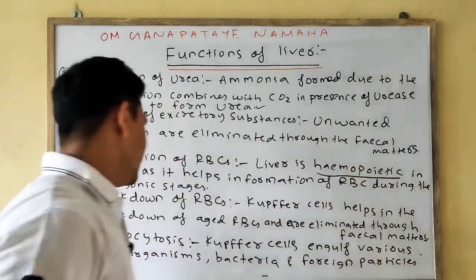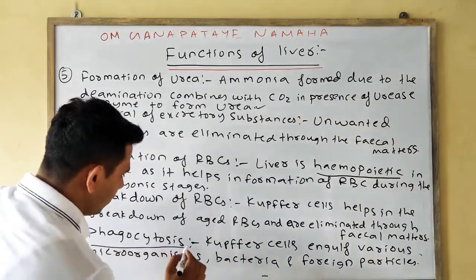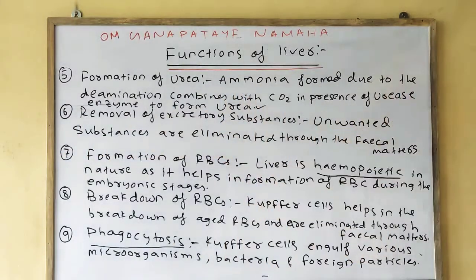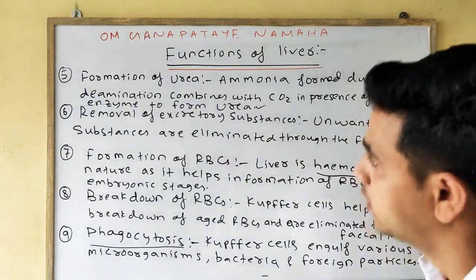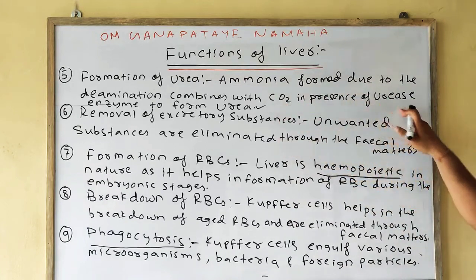As it is phagocytic in nature, it performs the function of phagocytosis. So these are your important five functions of the liver. First one is the formation of urea. Ammonia, which is formed due to deamination, combines with CO2 in the presence of urease enzyme to form urea.